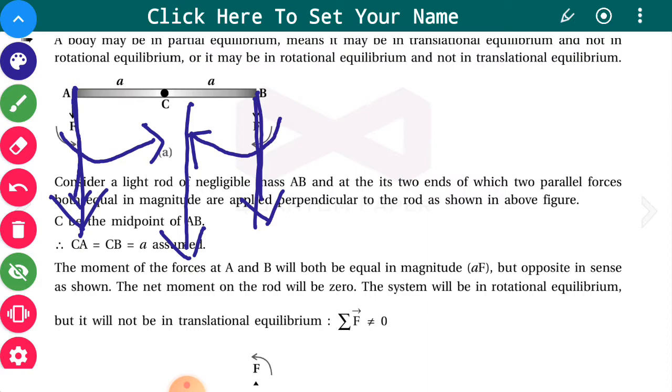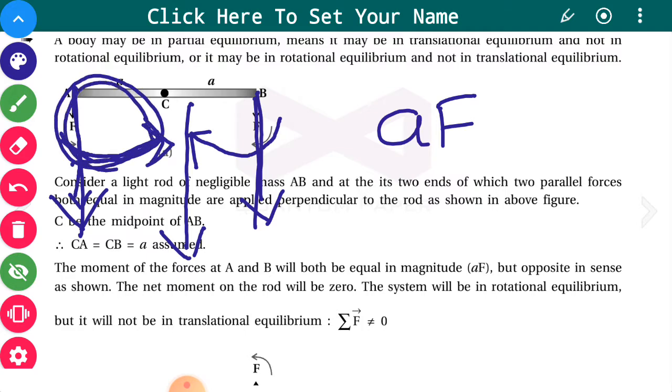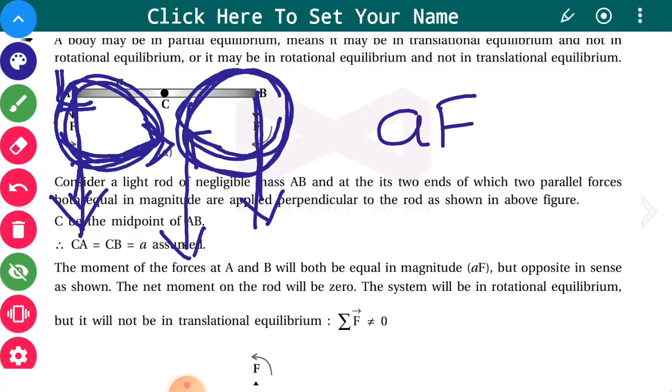The torques are equal in magnitude, as I calculated, AF sin 90. One is AF, and it will try to rotate in this direction, that is anticlockwise. The other will try to rotate in this direction, so it is clockwise.